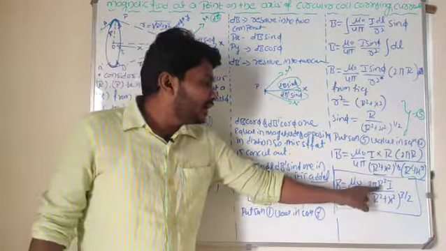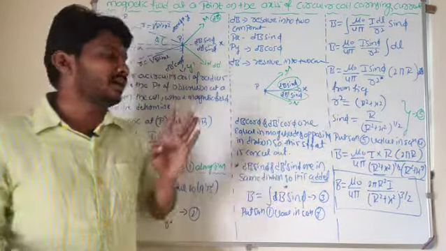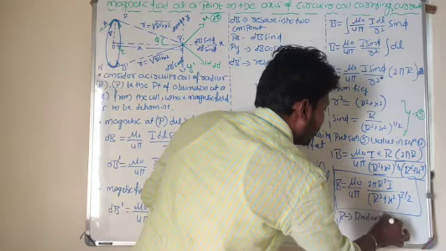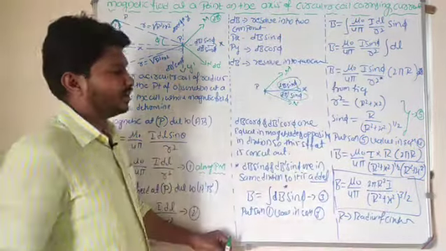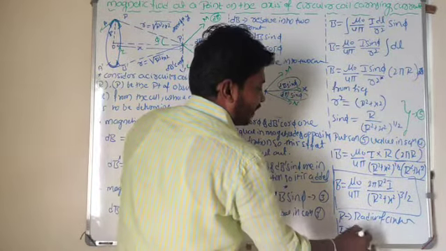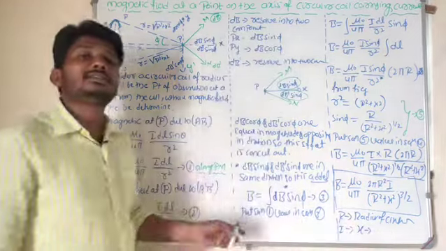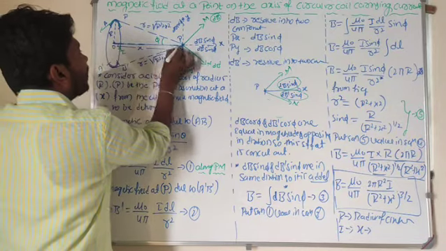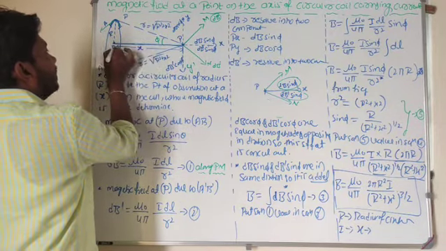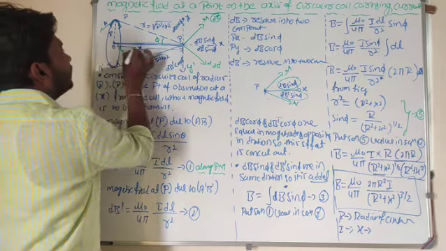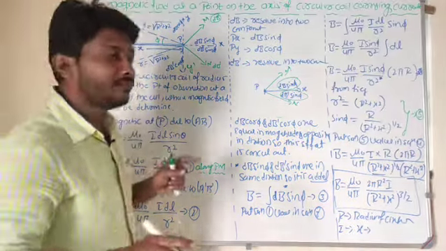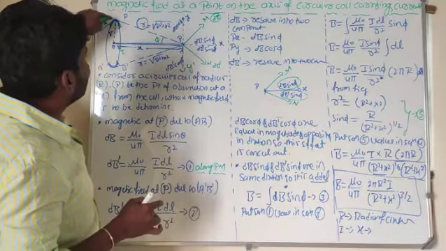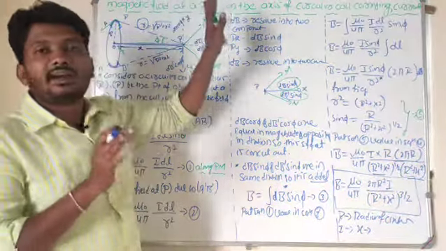Now look at here. Capital R represents the radius of the circle. What does capital R represent here? Radius of the circular coil, where I represents the current in the coil. What does X represent? X represents the distance between the center of the circular coil and point of observation. Then what does small r represent here? It represents the distance between a length element and point of observation.